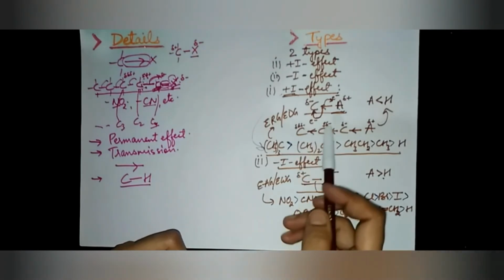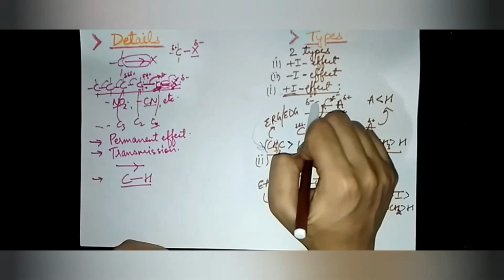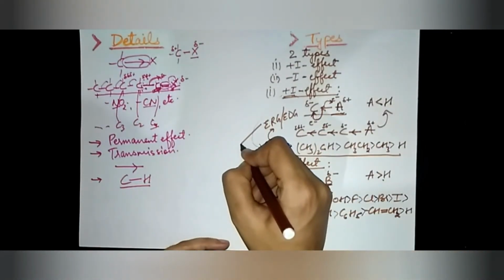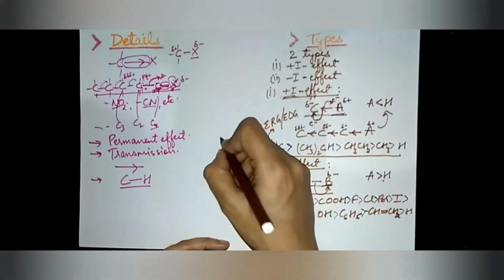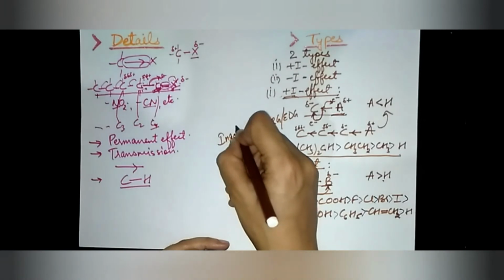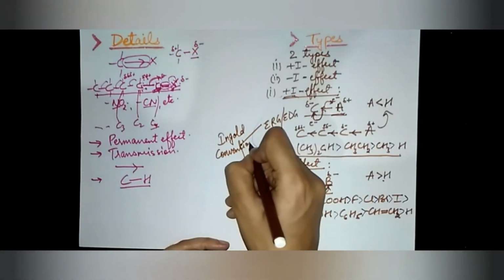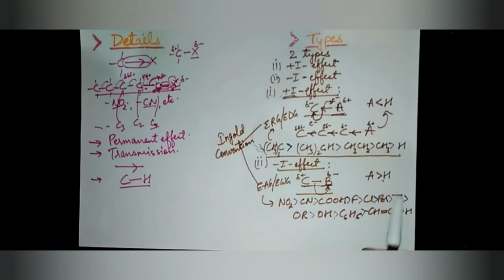And this convention, that it is electron withdrawing and it is electron donating, was shown by Ingold. There was a scientist, Ingold. So this convention, which is electron releasing or which is electron withdrawing, is known as the Ingold convention. Ingold is the name of a scientist.